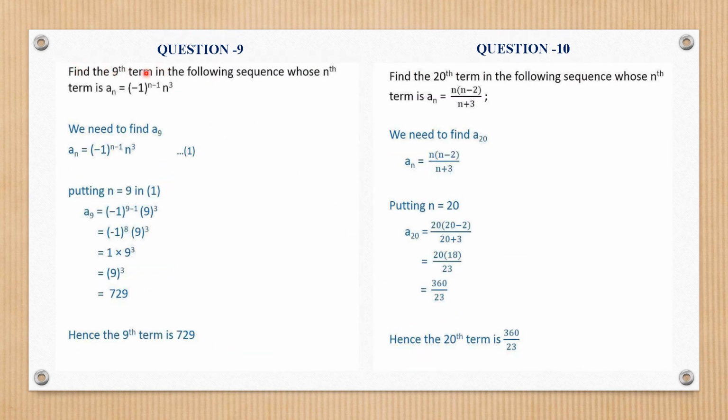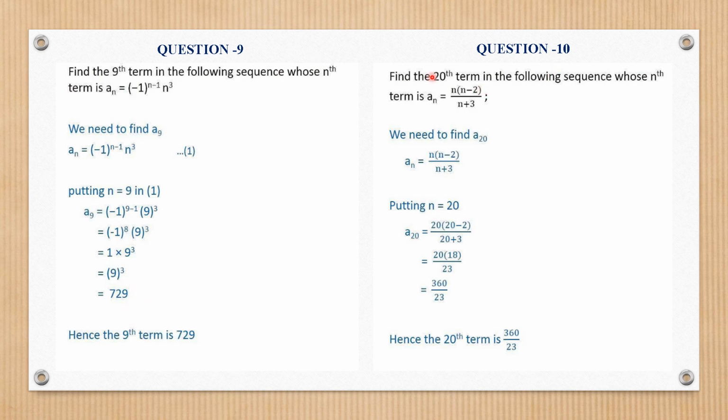Question number 9 is, find the 9th term for the sequence an is equal to minus 1 raised to power n minus 1, n cube. So again, just carefully put the value of n as 9, and work it out. You will get the answer as 9 cube, that is 729.